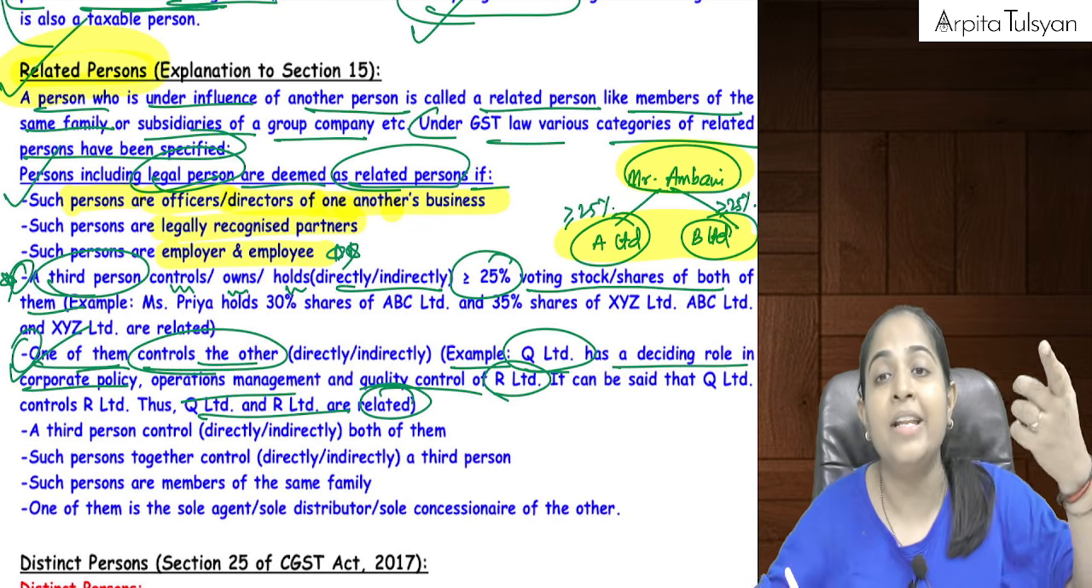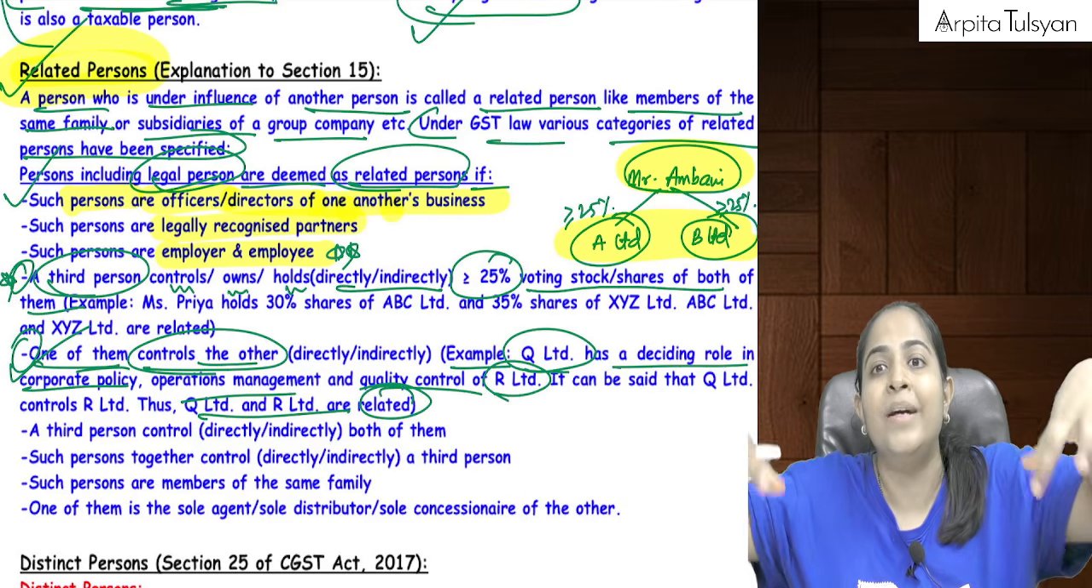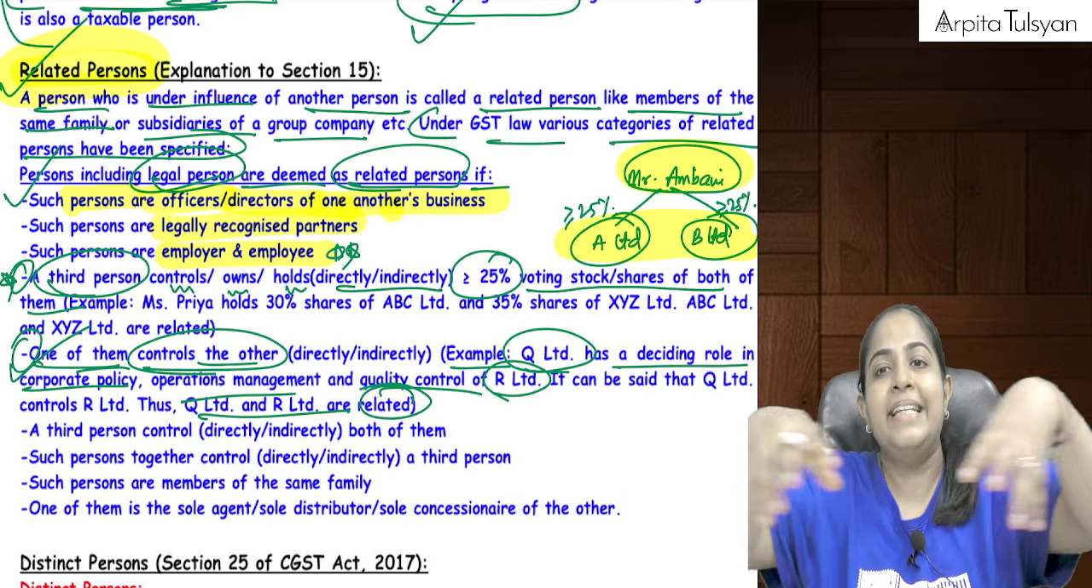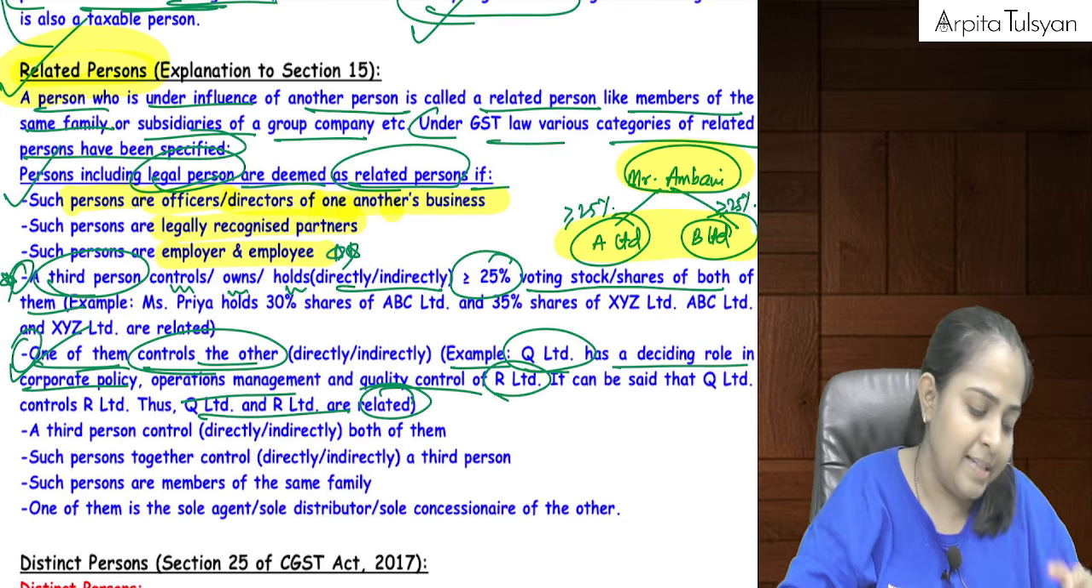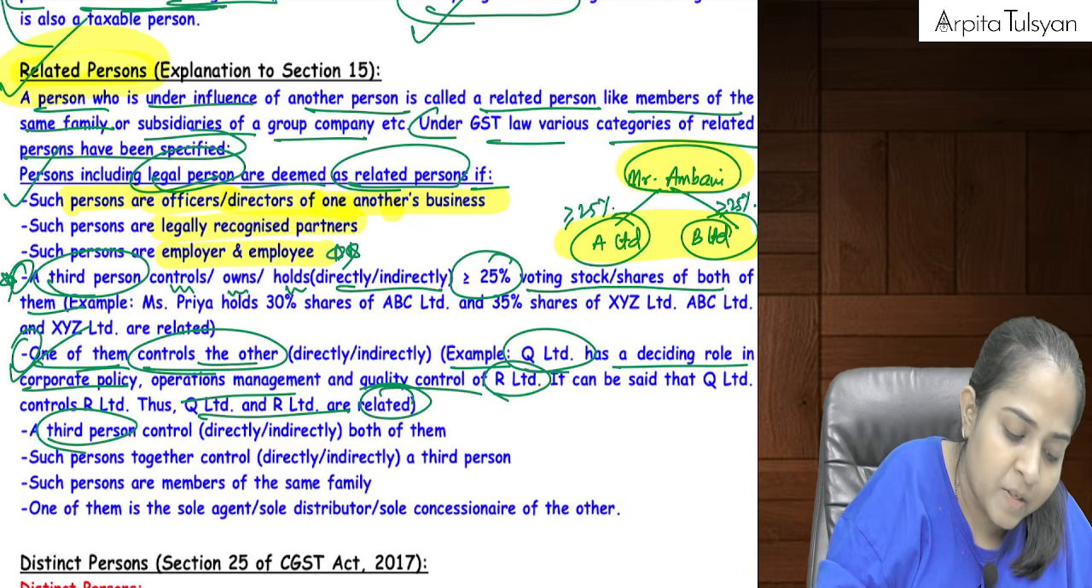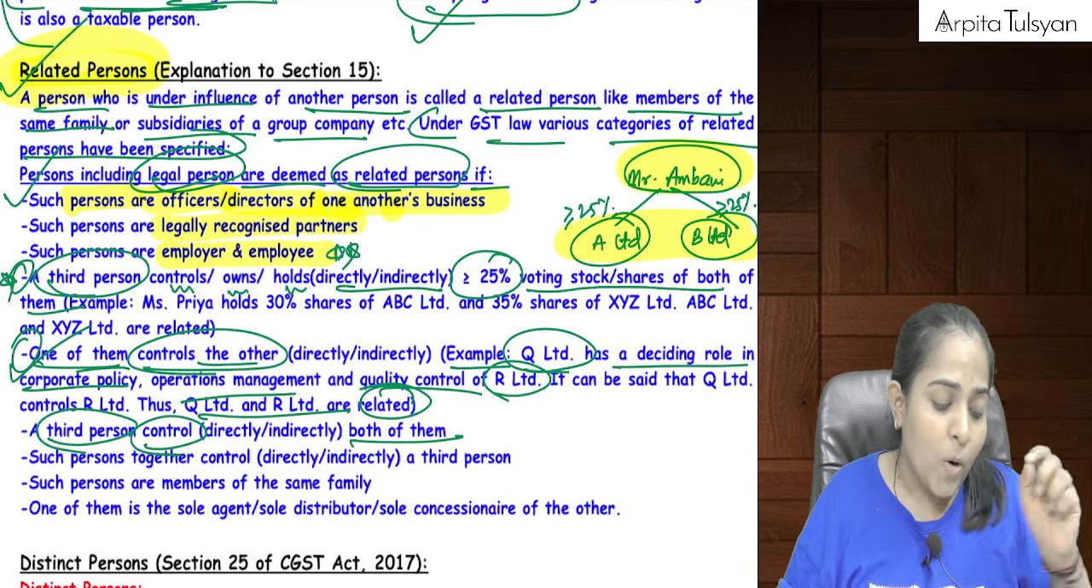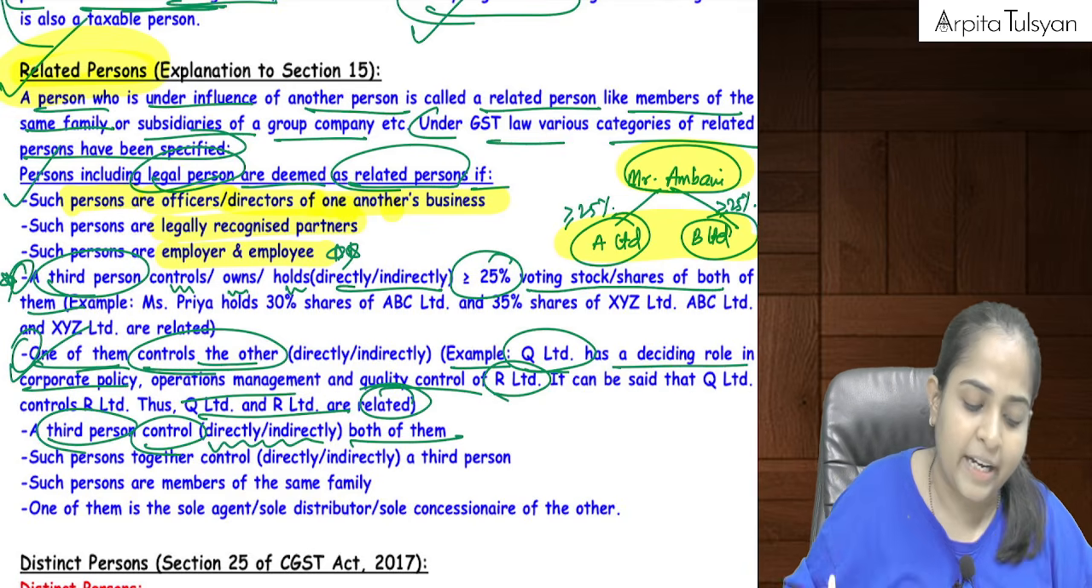I hope you understood the difference between the previous point and this one. In the previous one, a person had common ownership in two companies, and then those two companies were considered related persons. Here, only two companies are involved. Then, a third person controls, directly or indirectly, both of them.